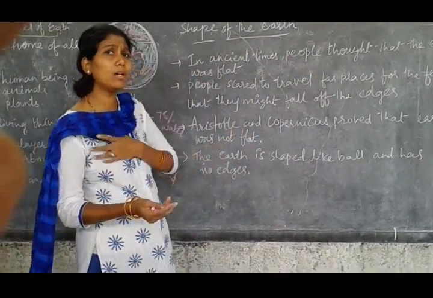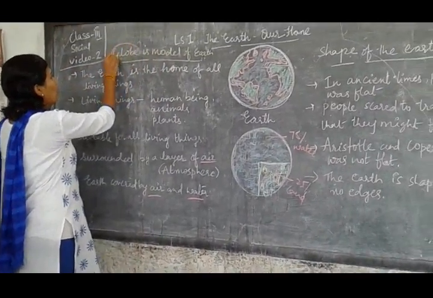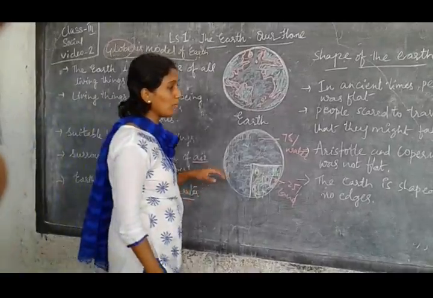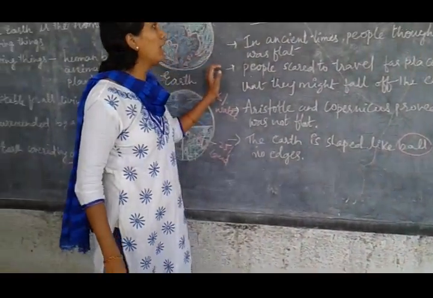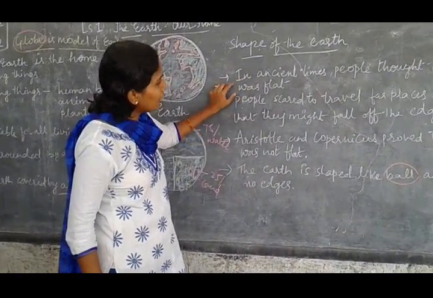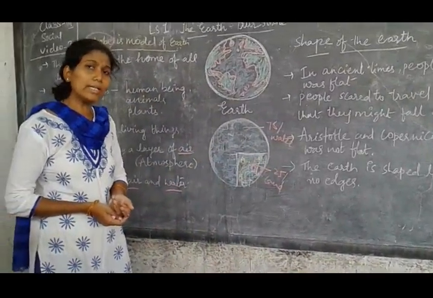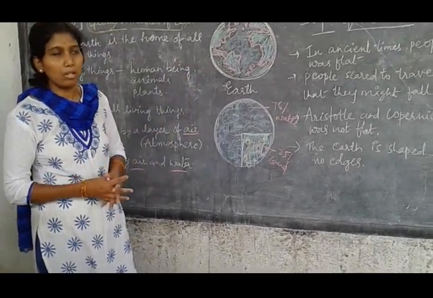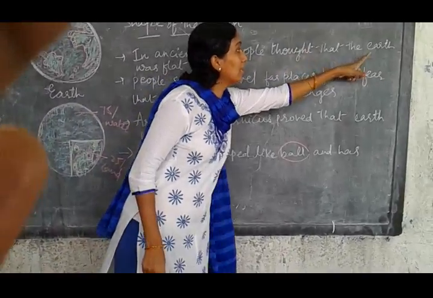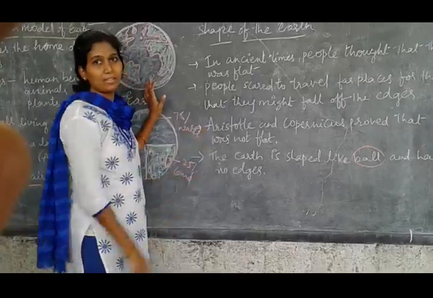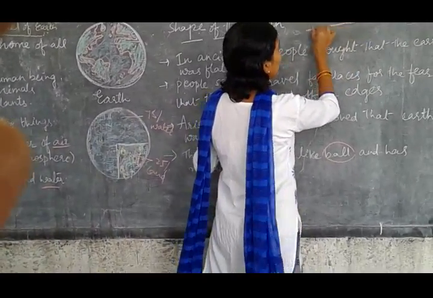Now come to the shape of the Earth. How does it look? I told you it looks like a globe. Here I have given a globe, and it looks like a ball. In ancient times people thought that the Earth was flat, like a flat surface.